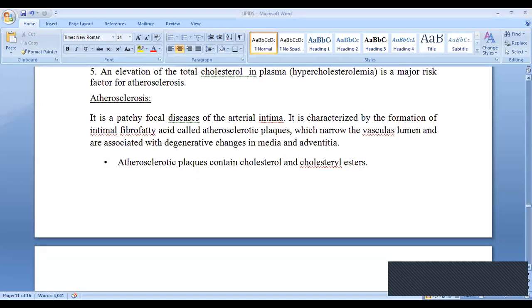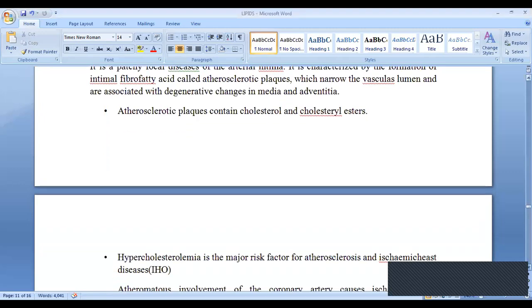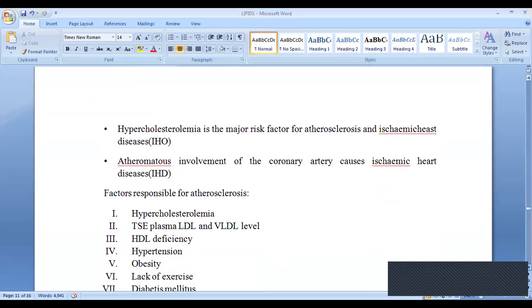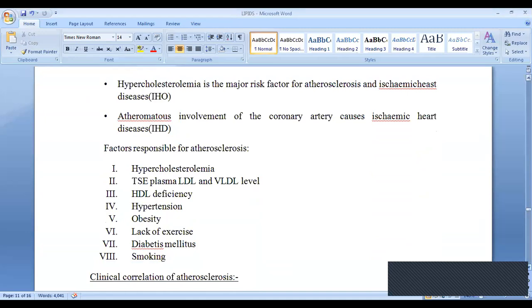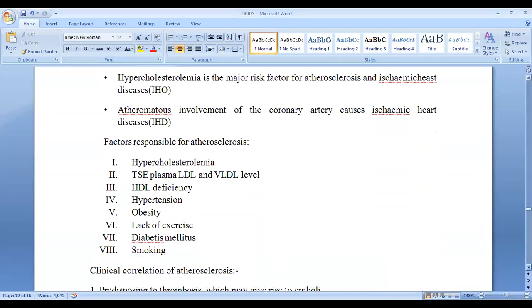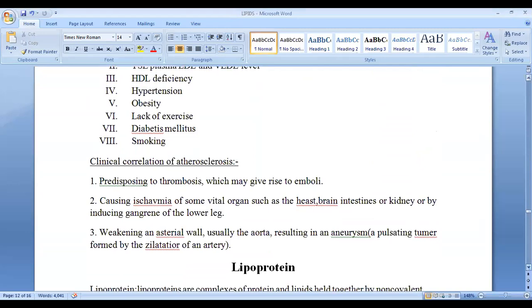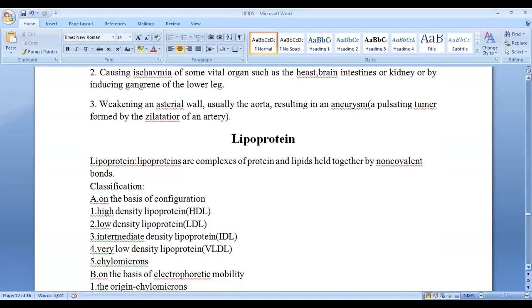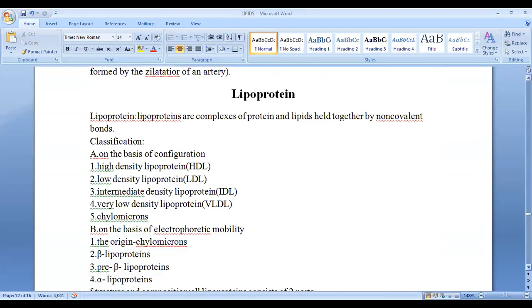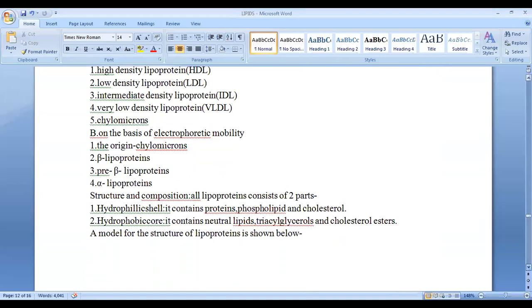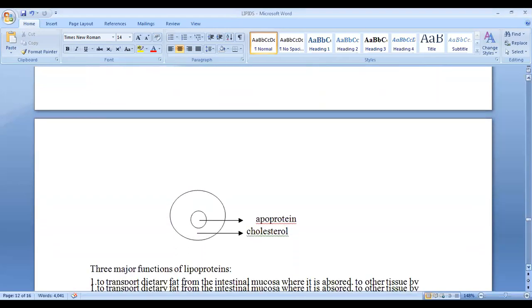No, sir. So you already discussed atherosclerosis and the factors responsible for it. Clinical correlation of atherosclerosis and lipoprotein: we already discussed the classification of high density lipoprotein and low density lipoprotein. We showed in the picture the cholesterol and the protein. This is about the lipoprotein.